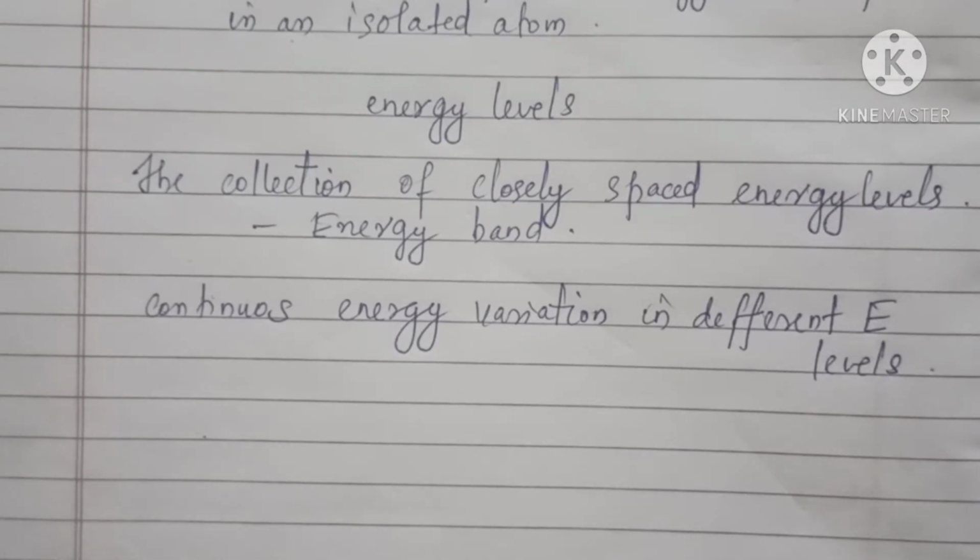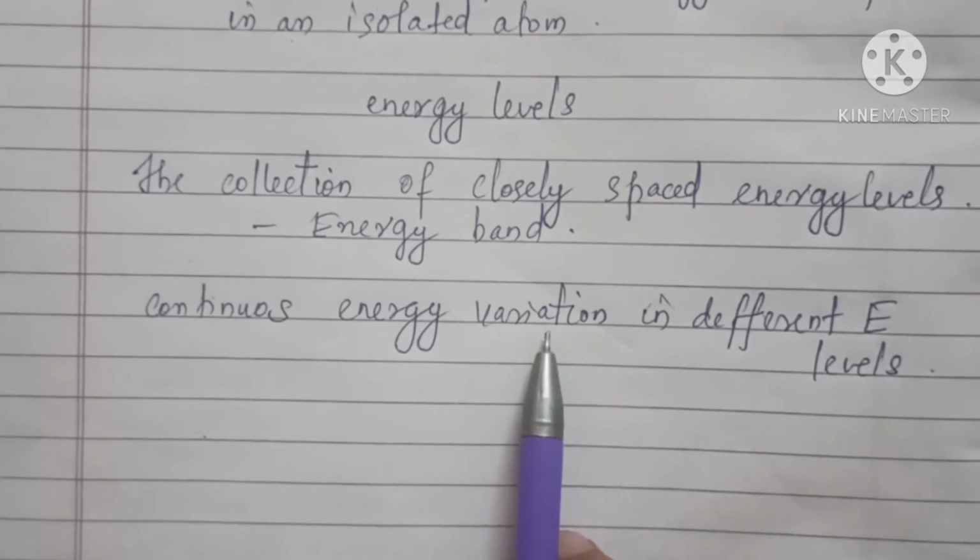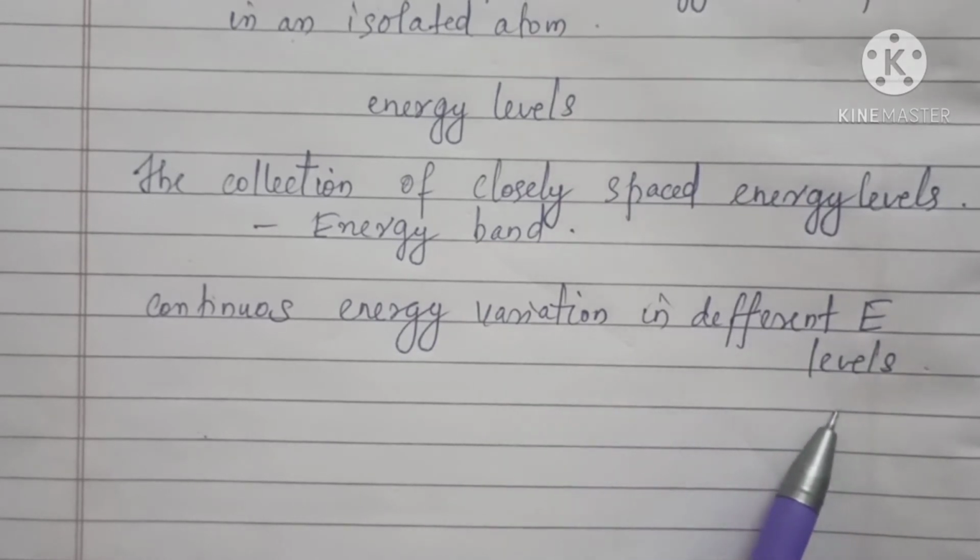So once again, energy band means the collection of these closely spaced energy levels. These bands are formed due to the continuous energy variation in different energy levels.